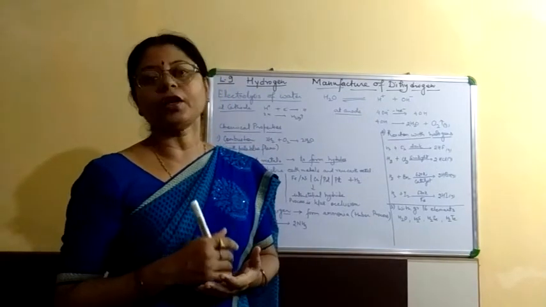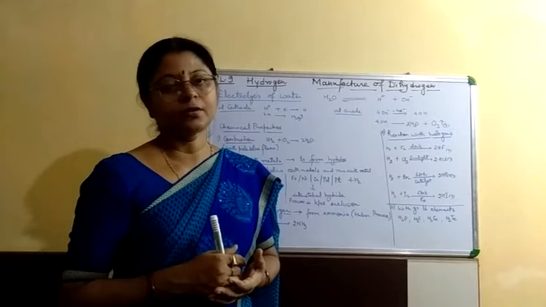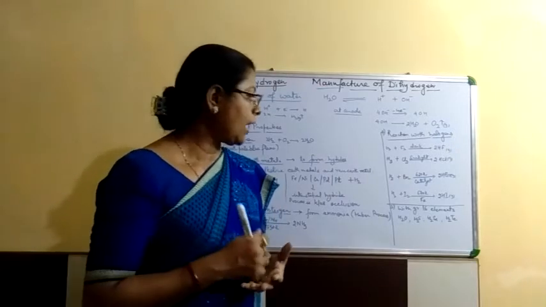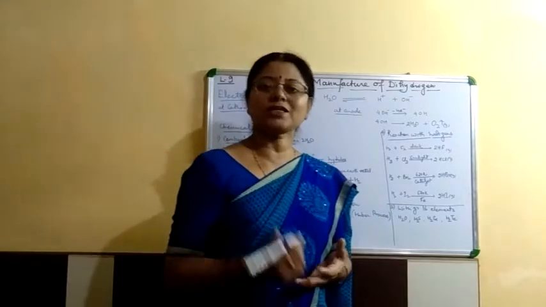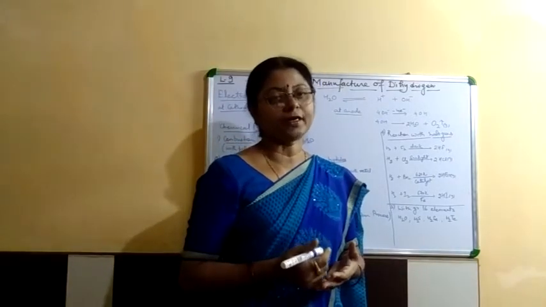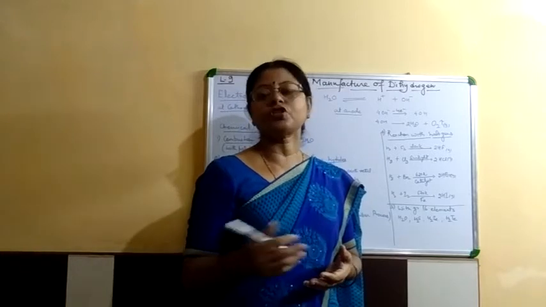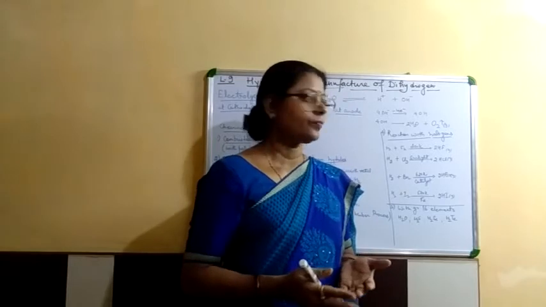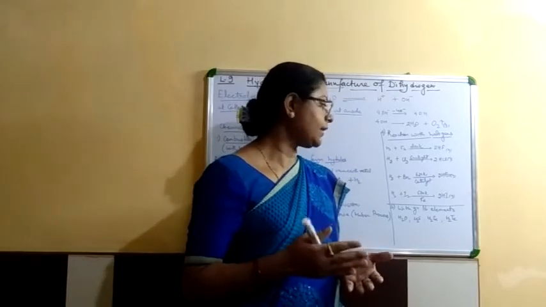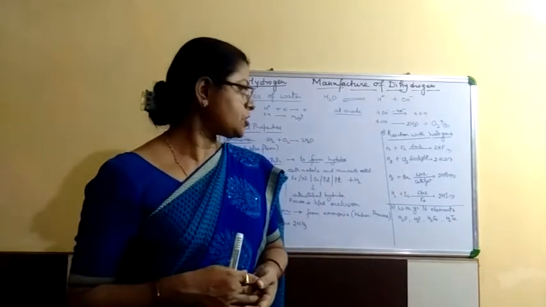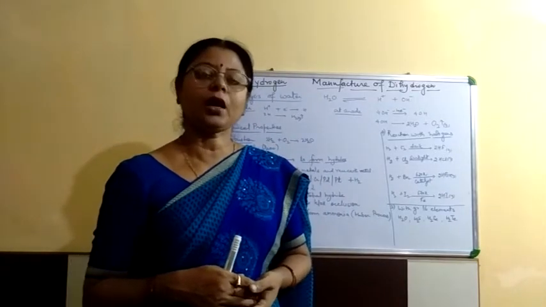Hydrogen reacts with chlorine in presence of sunlight and forms the hydrogen chloride gas. Hydrogen reacts with bromine at 620 Kelvin and we use the catalyst also here, and hydrogen bromide gas forms. When hydrogen reacts with iodine at 670 Kelvin temperature and iron catalyst, it will change into hydrogen iodide gas.